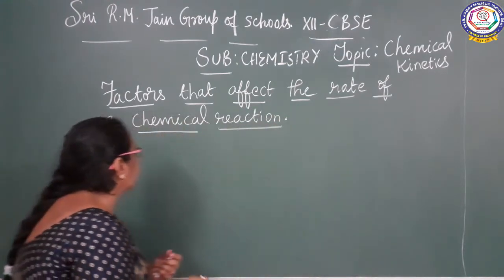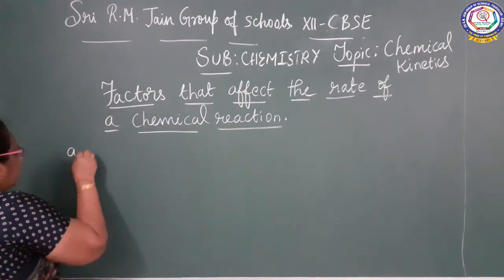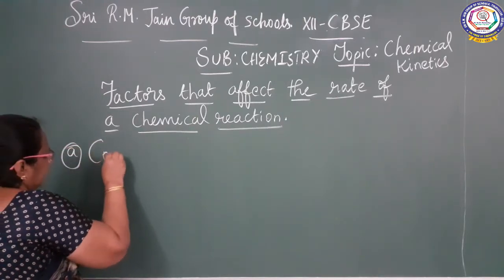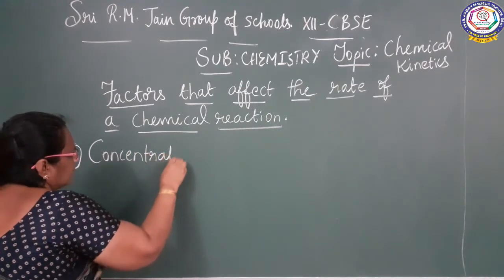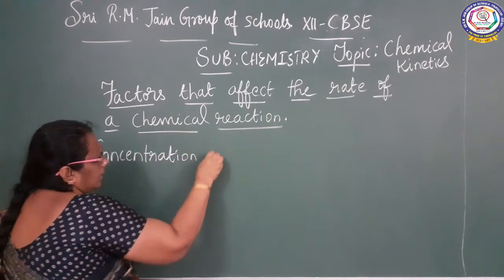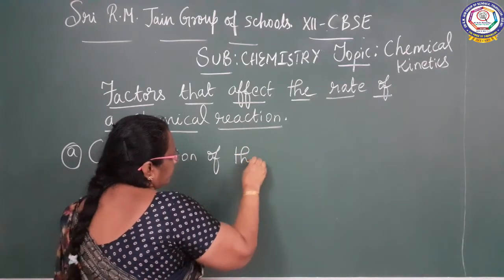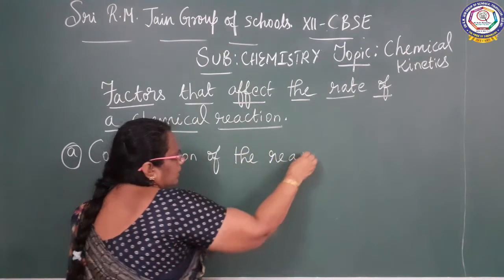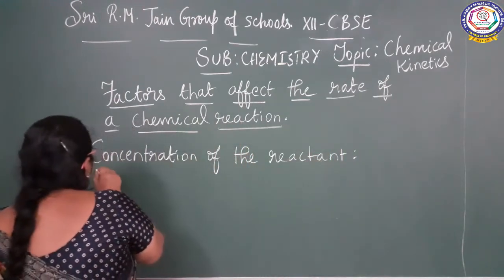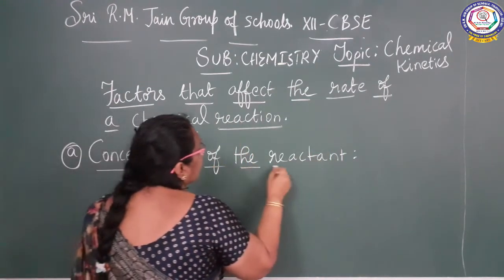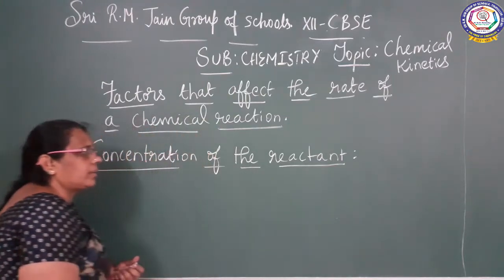The first factor is concentration of the reactant. What is the first factor? Concentration of the reactant. The first factor is concentration of the reactant. So, how does the concentration affect the rate of the reaction?